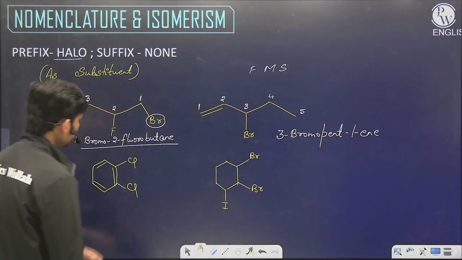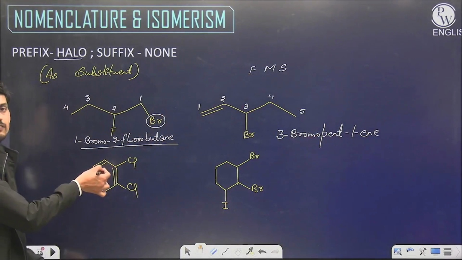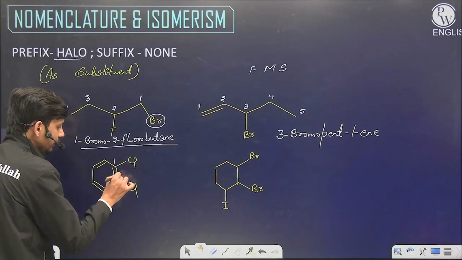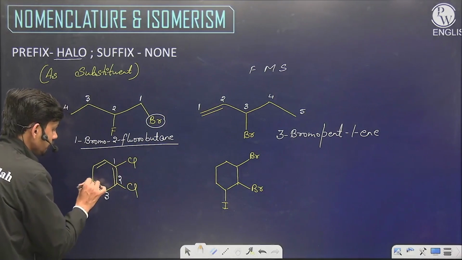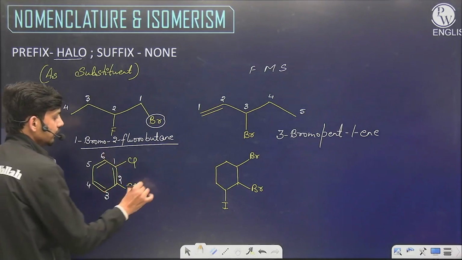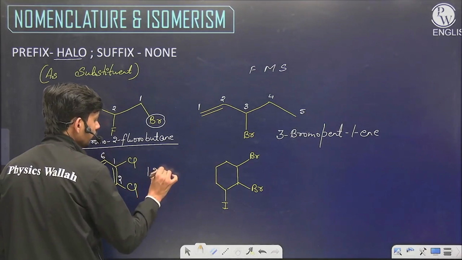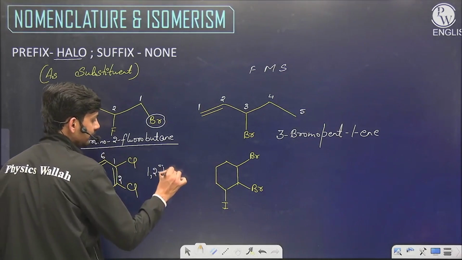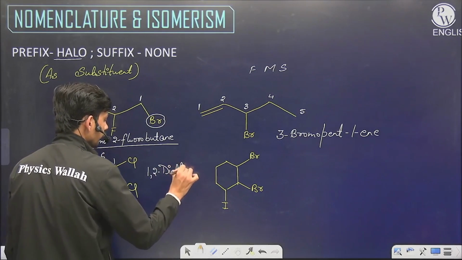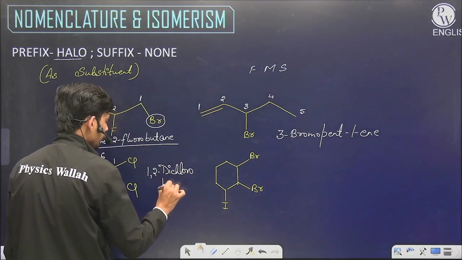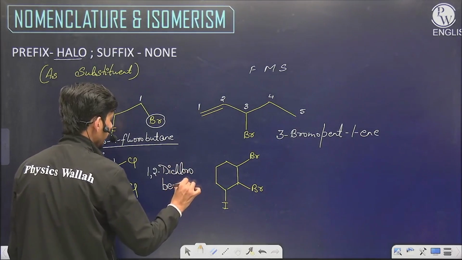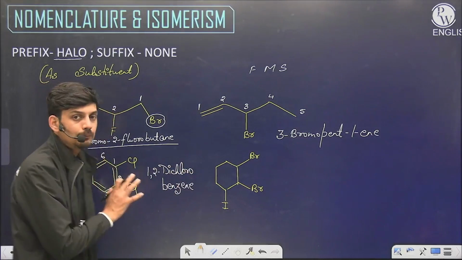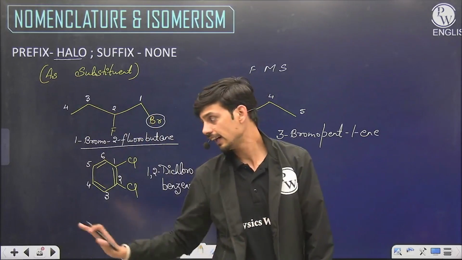Now for the next, this is a benzene derivative. So the numbering will be 1, 2, 3, 4, 5, 6. 1, 2. 2 chlorines are there, that's why dichloro. 1,2-dichlorobenzene. This will be the IUPAC name of the given aromatic aryl halide.